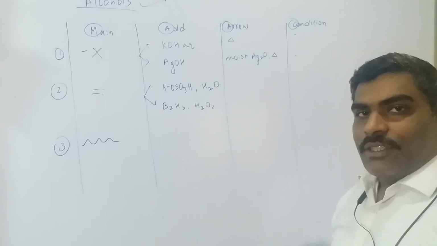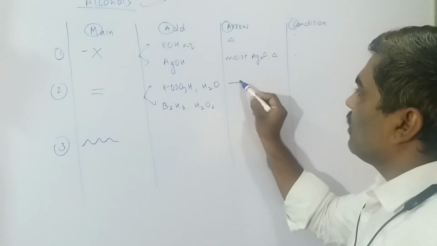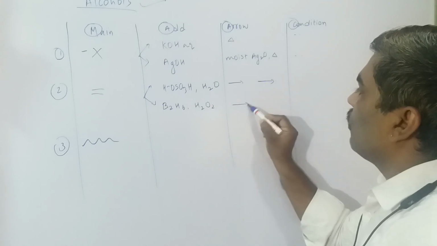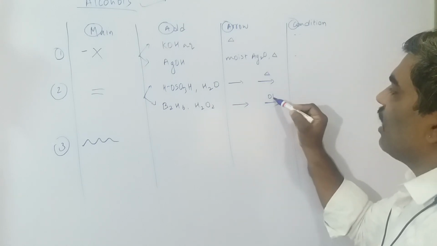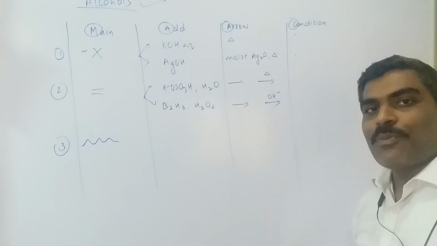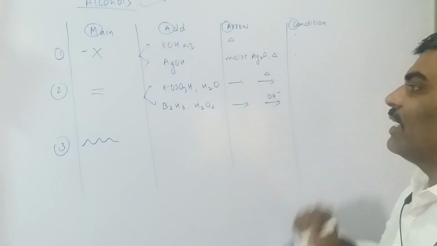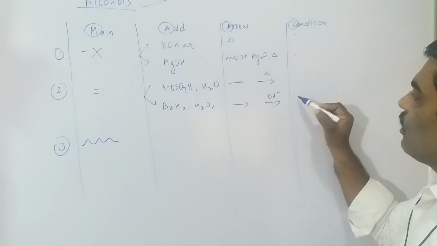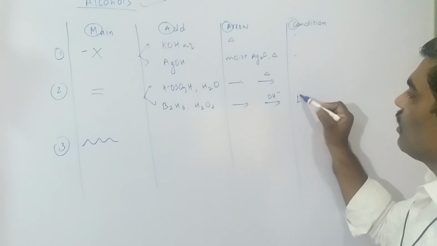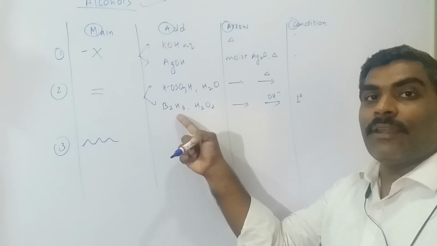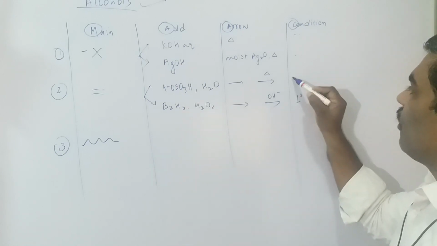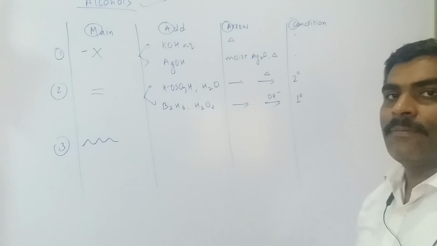This is a two-step process, that's why we'll have two arrows. On the second arrow we have OH minus. Now here is the condition: if you want 1 degree alcohol, primary alcohol, use diborane. And this is for secondary alcohol.